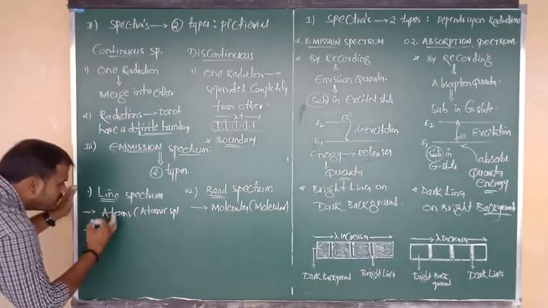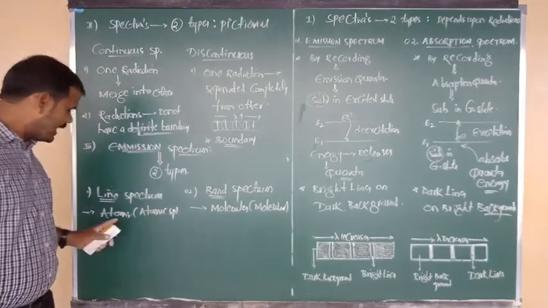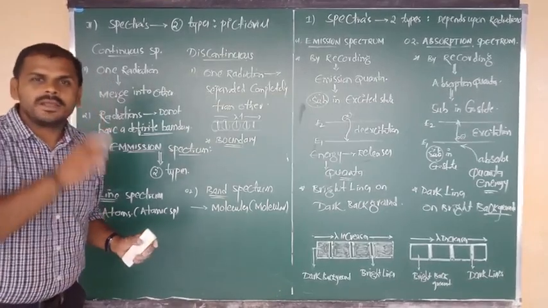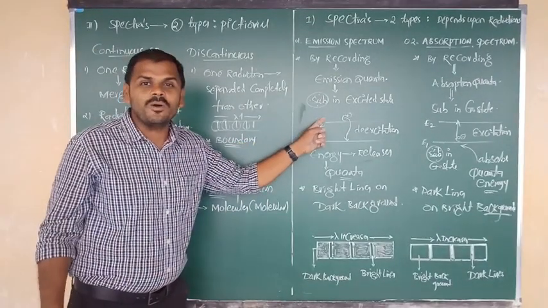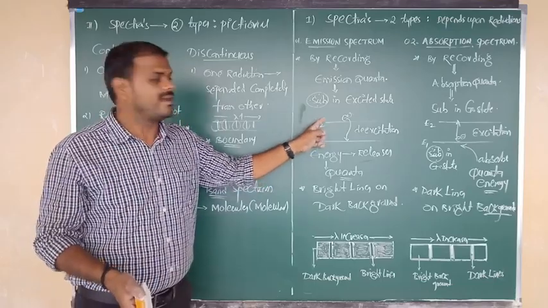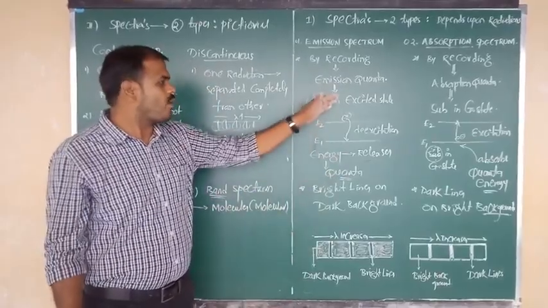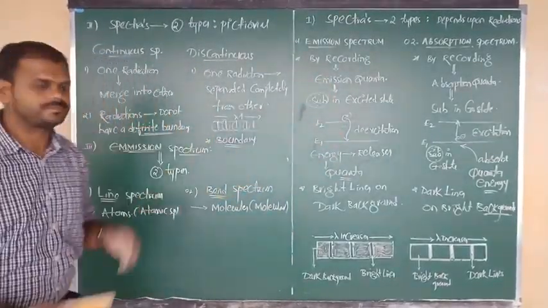So how are atoms responsible for the line spectrum? Generally in atoms, a number of electrons are present around the nucleus, and these electrons undergo transition, that is, they can jump from one orbit to another orbit, from one energy level to another energy level. This is called transition.